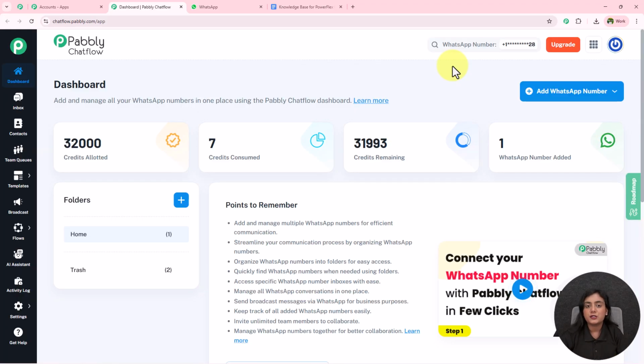Then Pabbly Chatflow's dashboard is going to appear in front of you. Pabbly Chatflow is an amazing platform with the help of which you can send and manage WhatsApp conversations in your business.